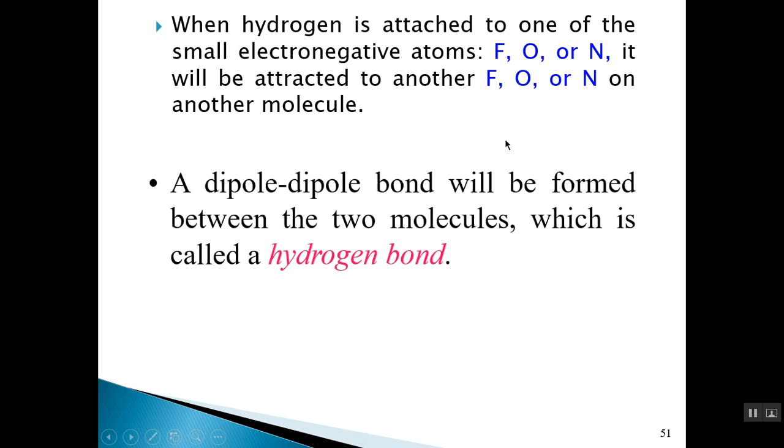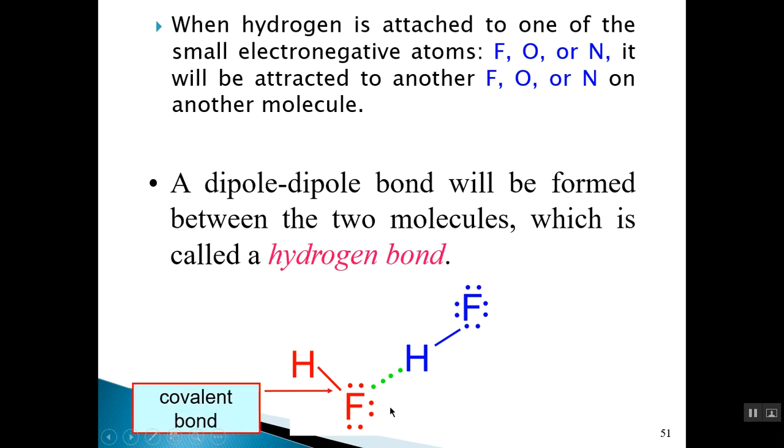Well, basically it's an attractive force, because what happens is that hydrogen is attached to one of these atoms, which would be very electronegative. In fact, fluorine, oxygen, and nitrogen are the three most electronegative elements that exist. And what will happen is that you're going to have a separation of charge here between the hydrogen and the fluorine, and as a result, the fluorine will have a negative charge, and it will attract a hydrogen atom from another molecule which will be positively charged. So therefore there will be a strong association between the two.